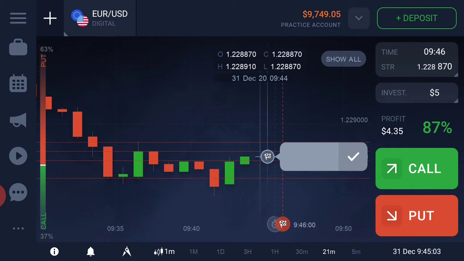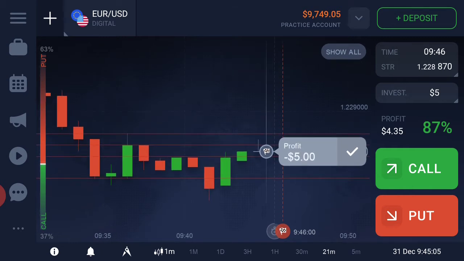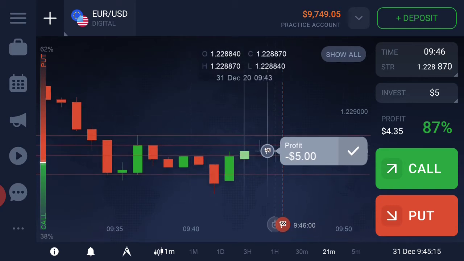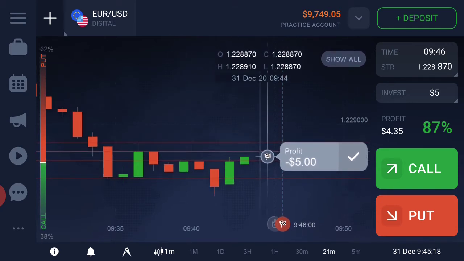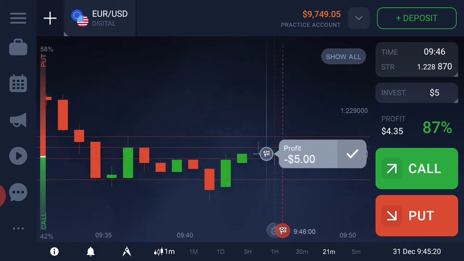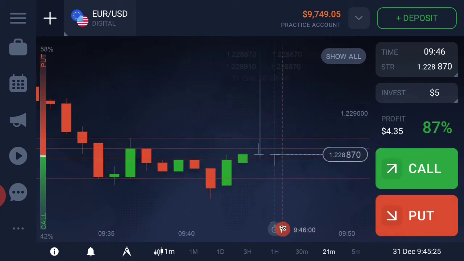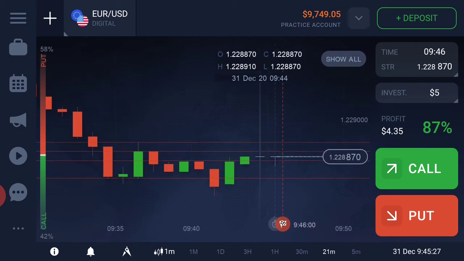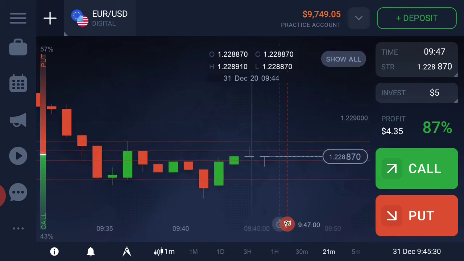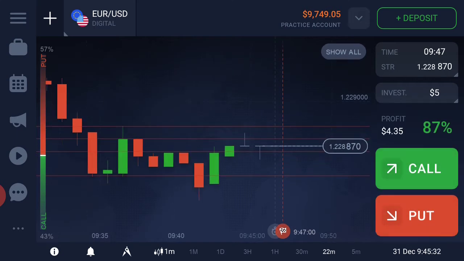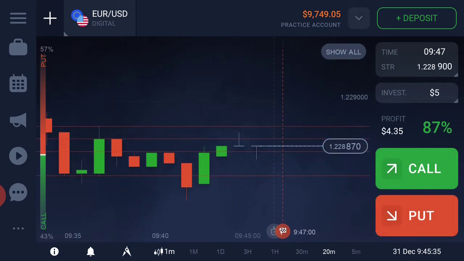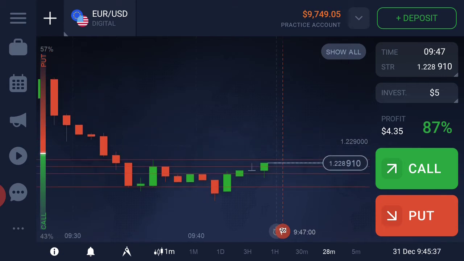I am placing here a call option, and basically this is digital, so I will lose here, but in binary it will not be a loss. It's a zero. You can see this is a doji candle, not a green candle and not a red candle, so no issue. It's a demo account and a low volume market, so that's it. Let's see one more trade, then after I will explain the trade.